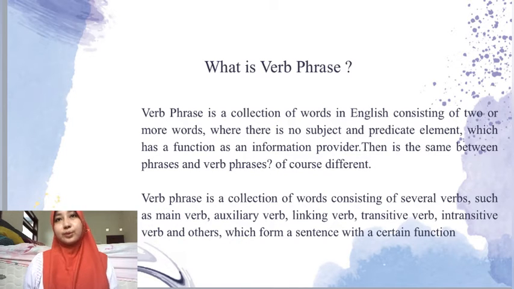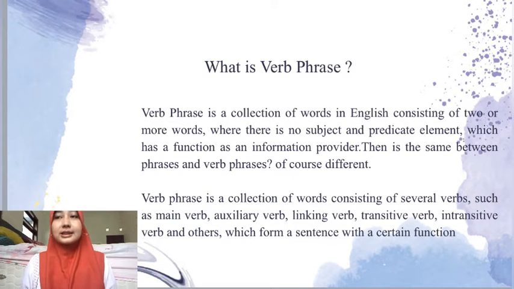Next, we move to what is verb phrase. Verb phrase is a collection of words in English consisting of two words or more, where there is no subject and predicate element, which has a function as an information provider.